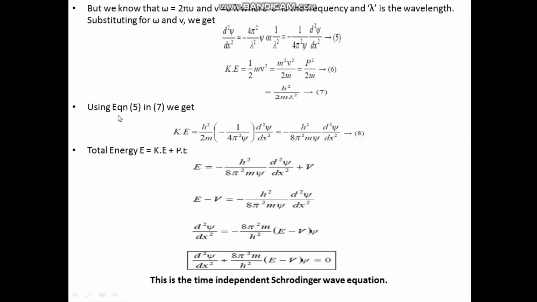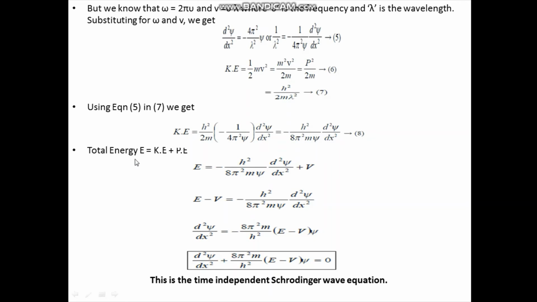Next, using equation 5 in 7, we are getting the kinetic energy is equal to h square by 2m into minus of 1 by 4 pi square psi into d square psi by dx square. And you can simplify this and finally write it as minus of h square by 8 pi square m into psi d square psi by dx square, and you take this as equation number 8.